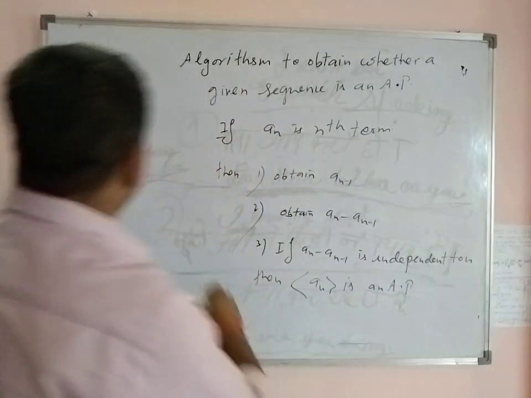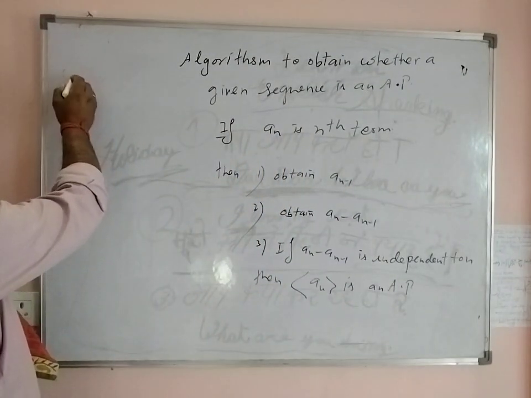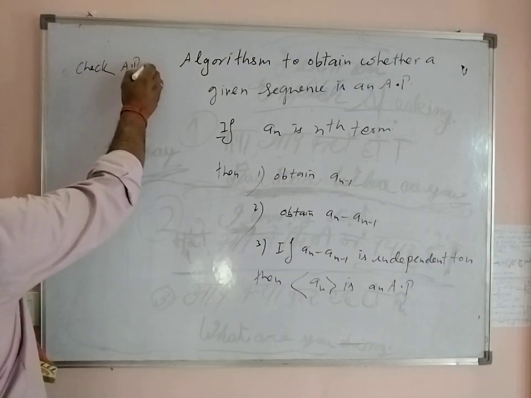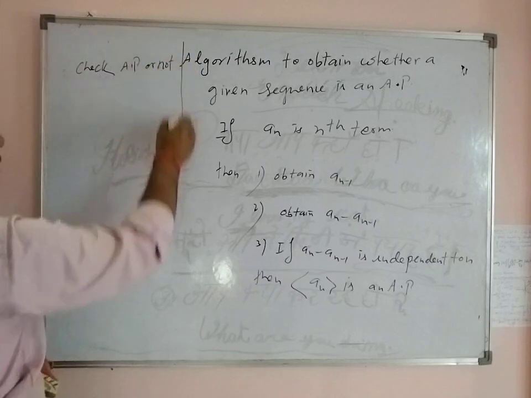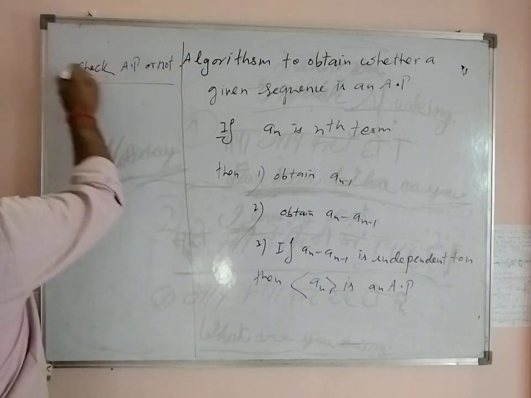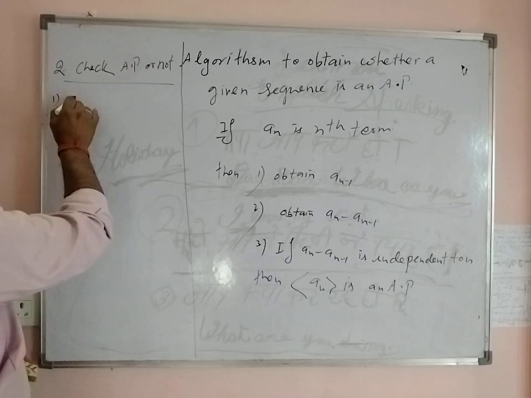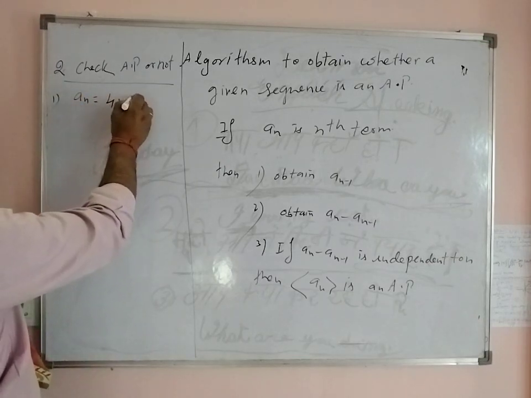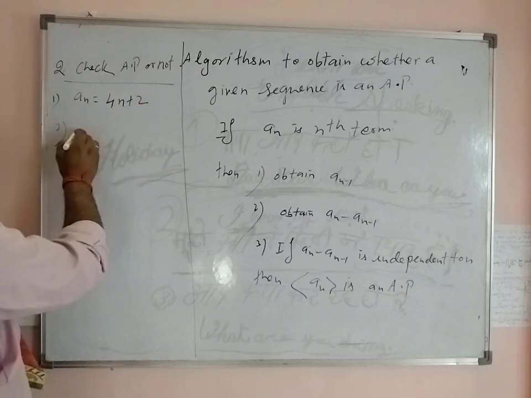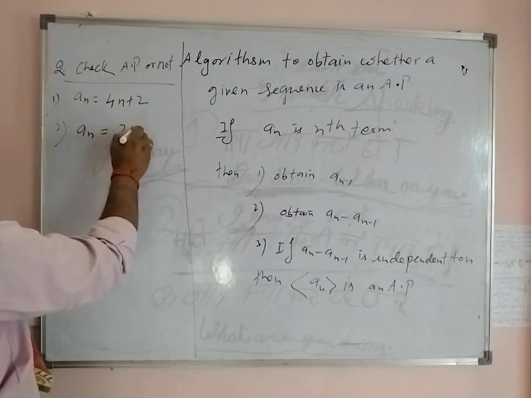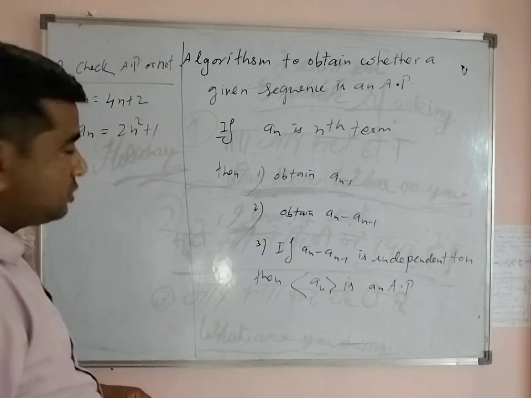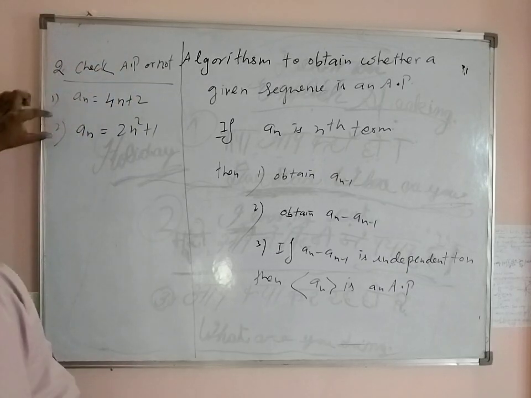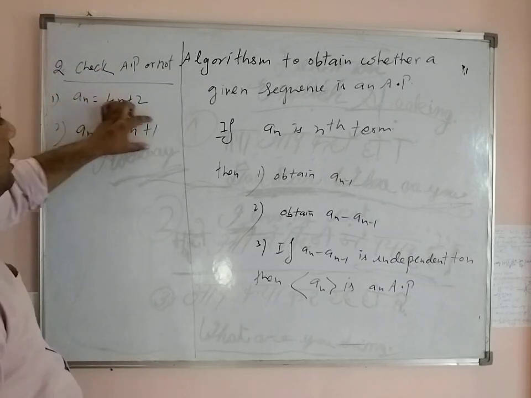For example, some examples: check whether it is an AP or not. This is the question. First problem, if the nth term of a sequence an is 4n plus 2, and second problem, if the nth term is 2n square plus 1. So check whether this sequence is an AP or not, and in the second also whether the sequence is an AP or not.